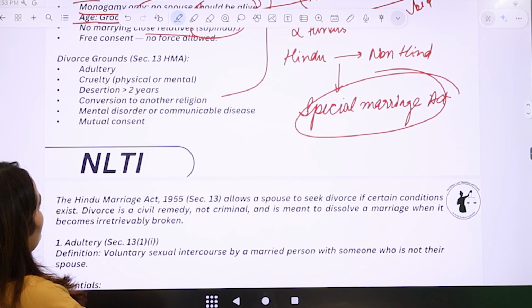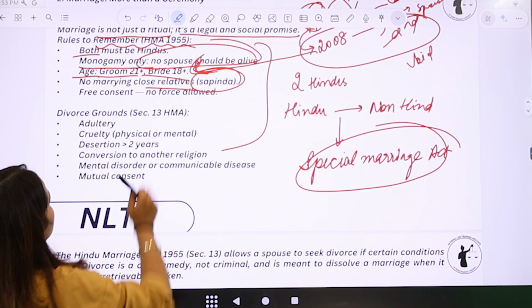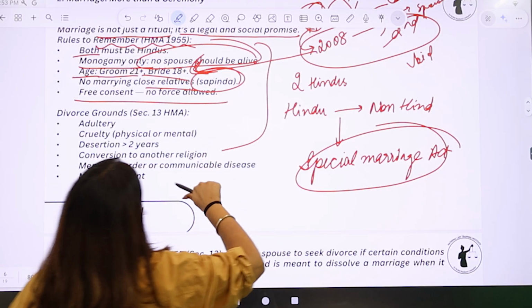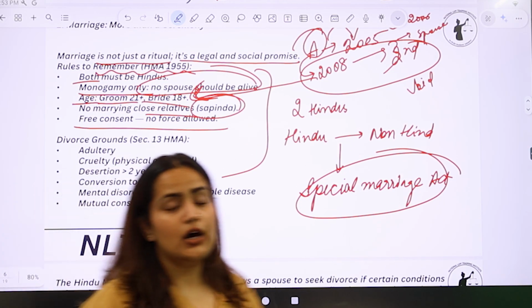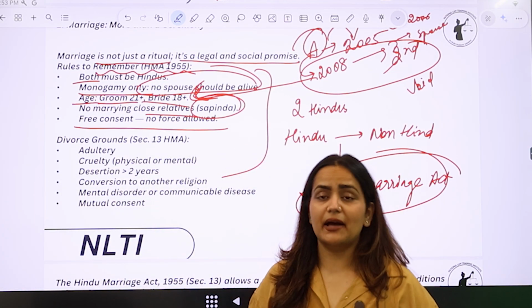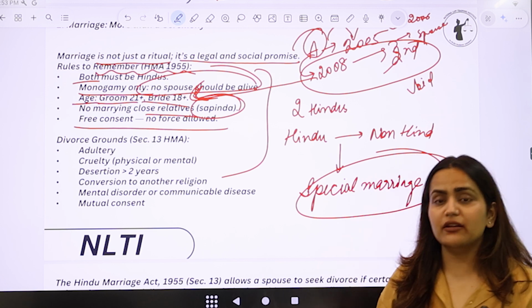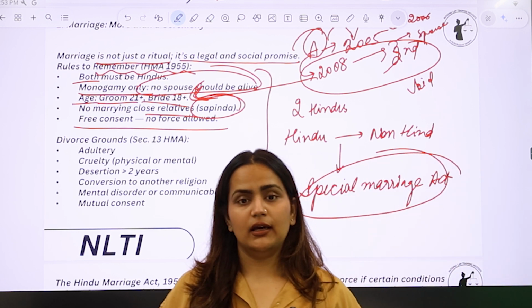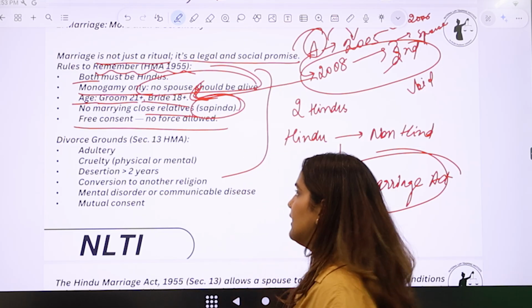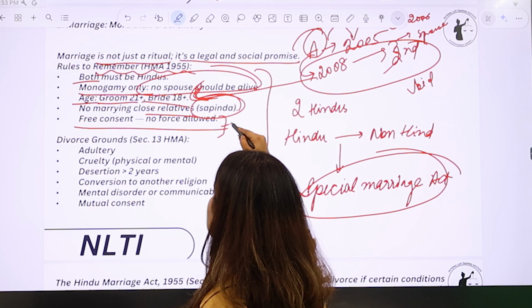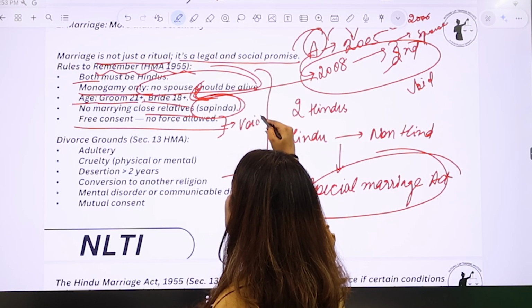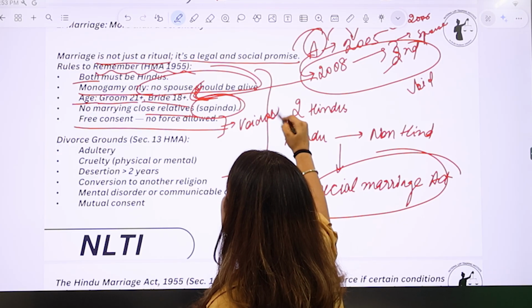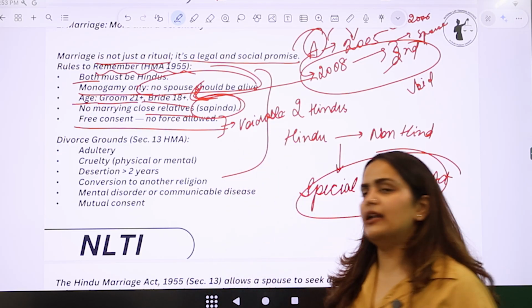Now, here free consent is required for marriage. That is, no force allowed. For 2 people to get married, their consent has to be free, without coercion, without any sort of fraud, right? If there is no free consent, then such a marriage becomes a voidable marriage. Okay? It becomes a voidable marriage.